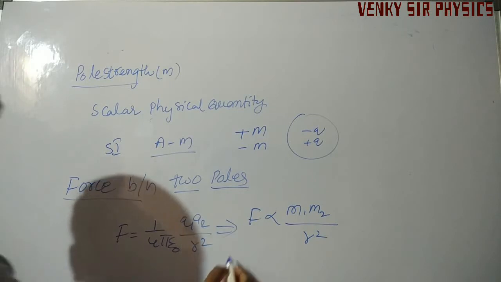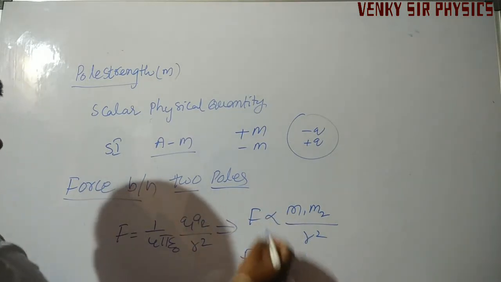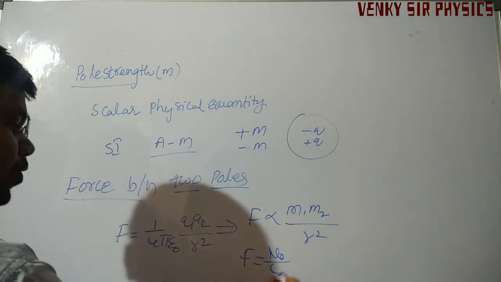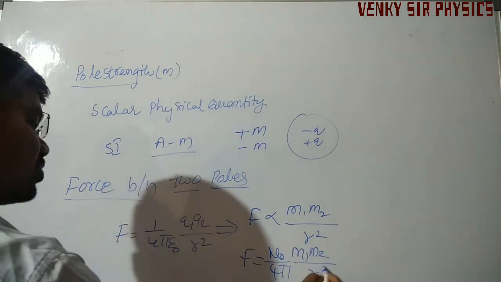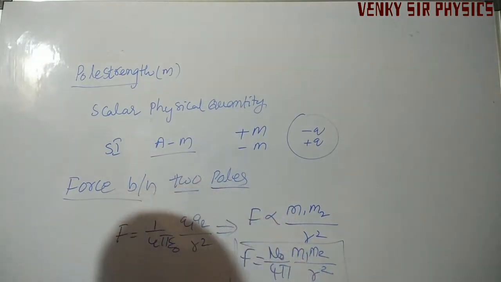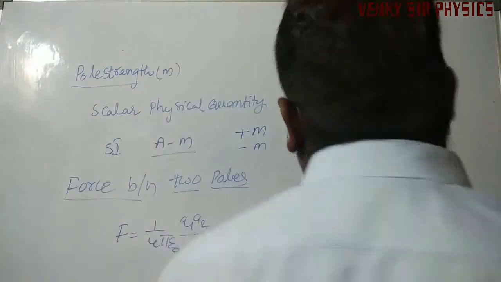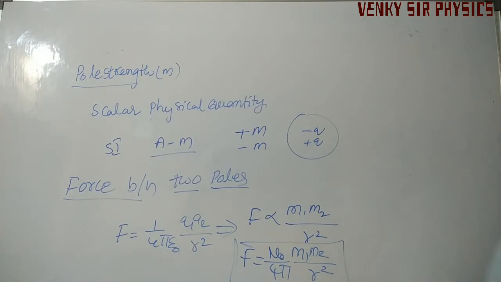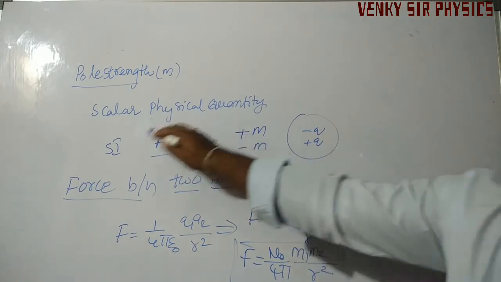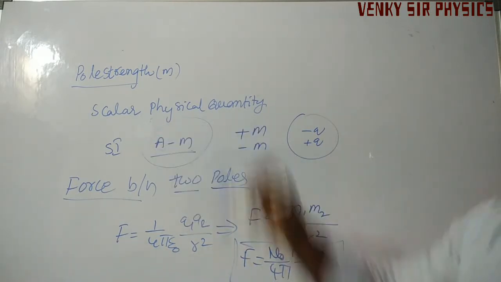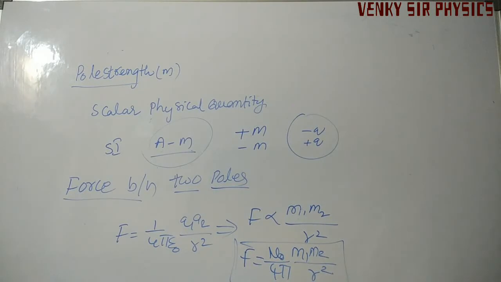Removing the proportionality, F is equal to mu naught by 4 pi into m1 m2 divided by r square. This is the magnetic force between two poles, with strengths m1 and m2. This pole strength unit is ampere meter. Very important one, we need this unit next.